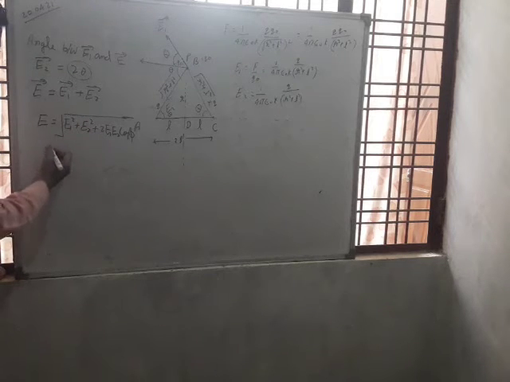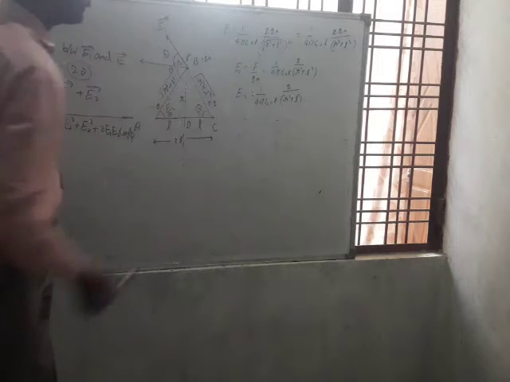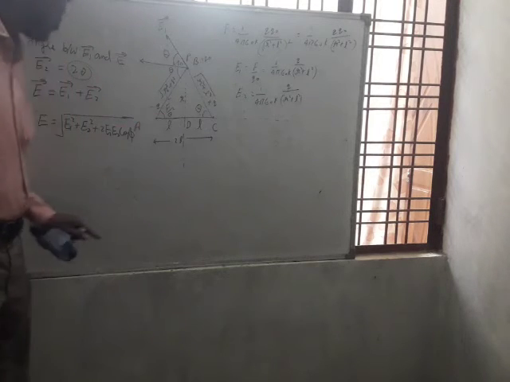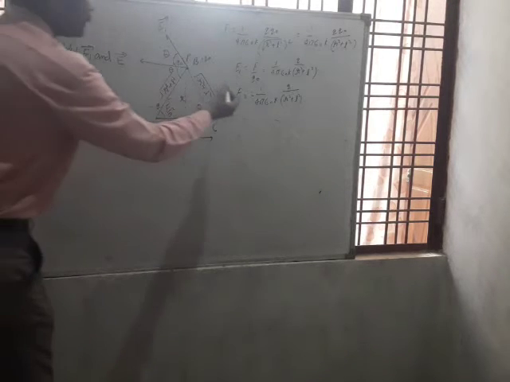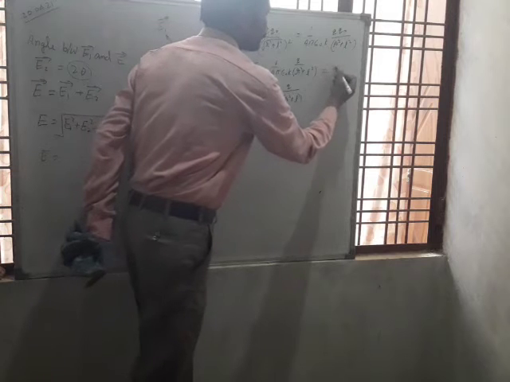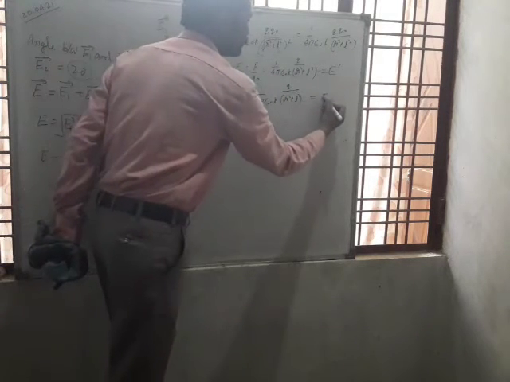E1 and E2 are equal in magnitude, so suppose this is E dash and this E2 is also E dash.